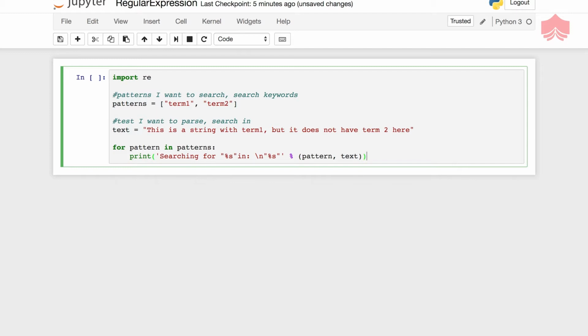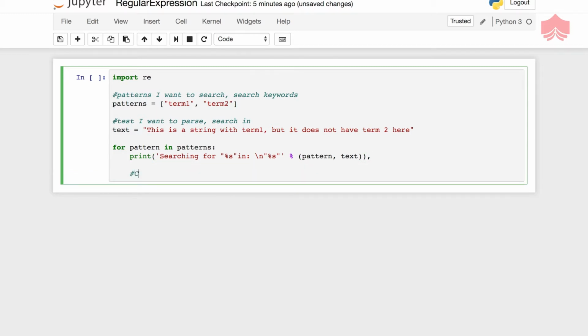So we take the text, and I'm not sure what will happen. Let's see how it works. Check for a match.